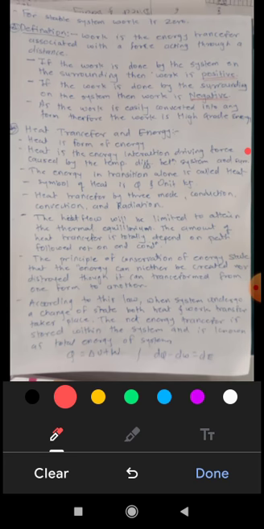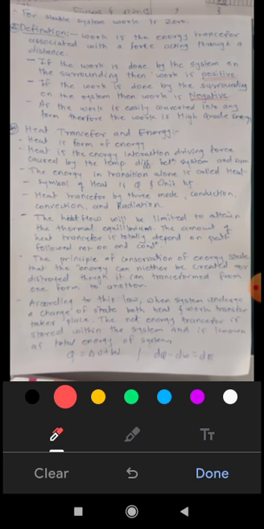Okay, then heat transfer and energy. We have seen already work. We were looking at heat and work. We have studied the work. Now let's see the heat transfer and energy. Heat is a form of energy. We already know that heat is a form of energy.